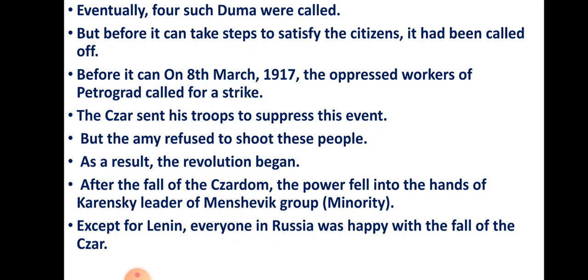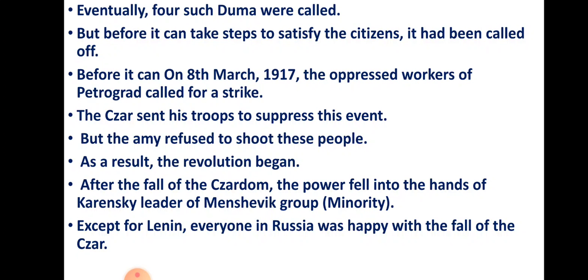They denied the order of the Tsar, the order of the emperor. They refused to shoot these people. As a result, the revolution began. Now why did this revolution begin? Just because of this reason, because the army and the troops denied. After the fall of the Tsardom, the power fell into the hands of Kerensky, leader of the Mensheviks group. Now what happened?